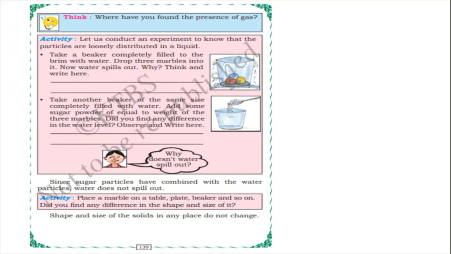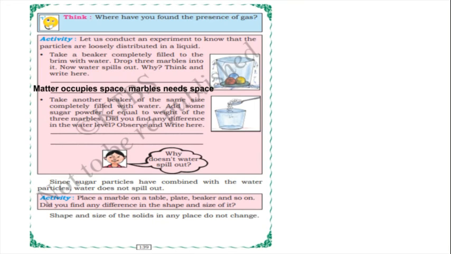And let us conduct an experiment to know that the particles are loosely distributed in a liquid. Take a beaker completely filled to the brim with water. Drop 3 marbles into it. No water spills out. Why? Think and write here. Already we have done this. Why? Because matter occupies space. Marbles need space, isn't it? Already we have done this experiment in the beginning.